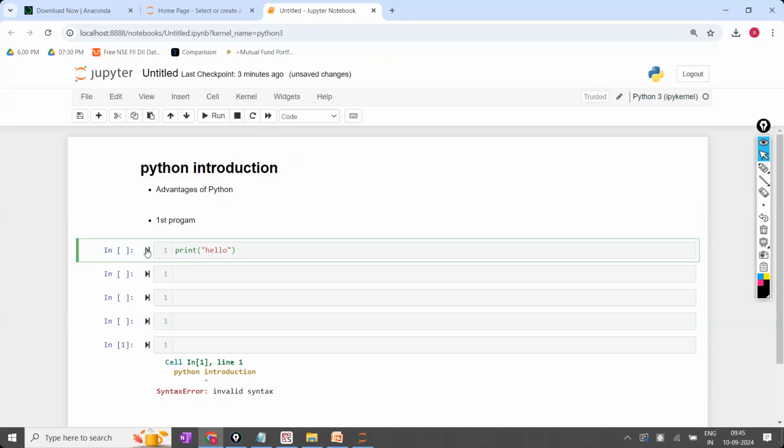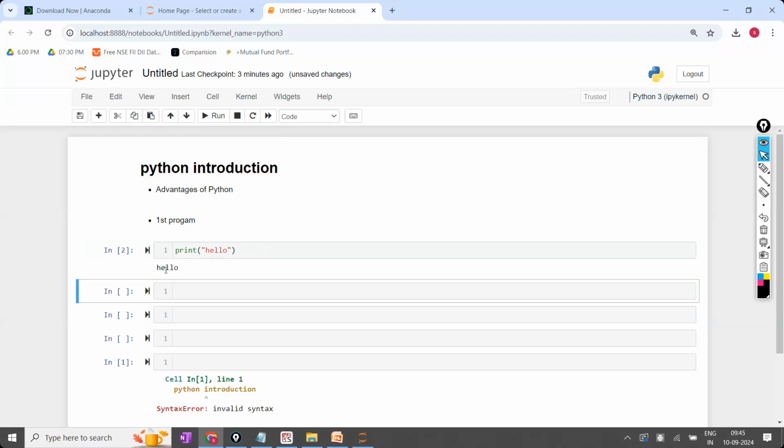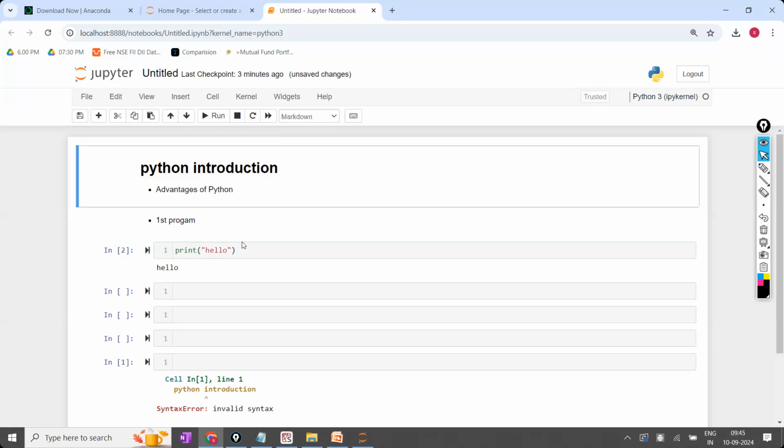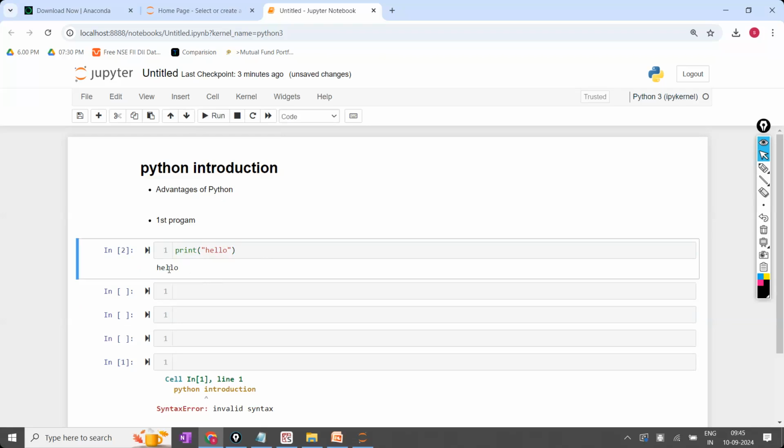You can click on this run button, or the shortcut is shift plus enter. Once you press shift enter, it will be executed and you can see the code and below it the output. So notes are there, code is there, and below that output is also available. All of them are available.